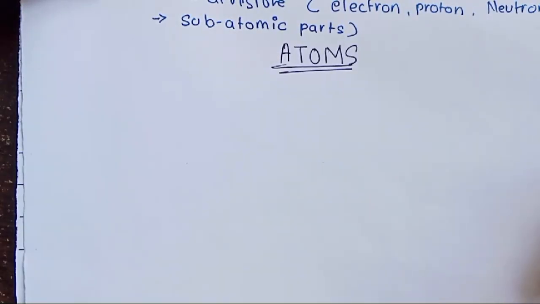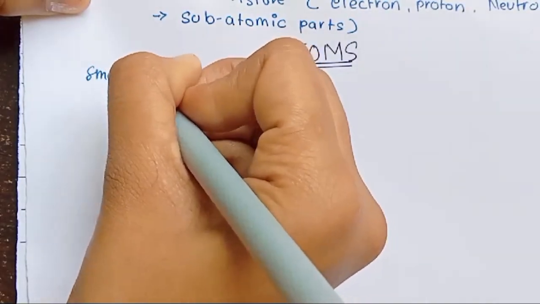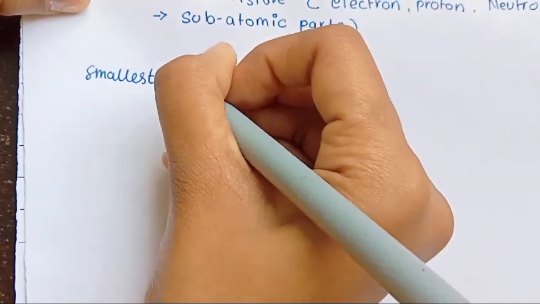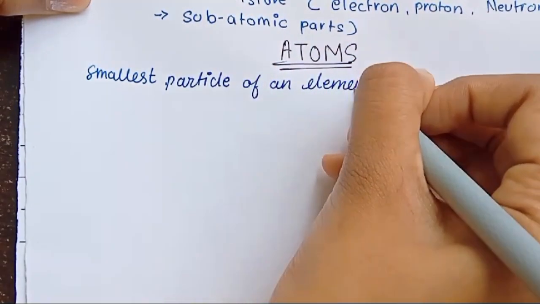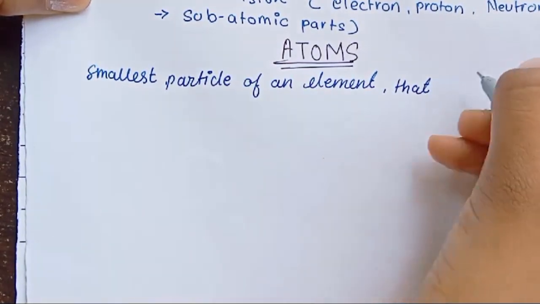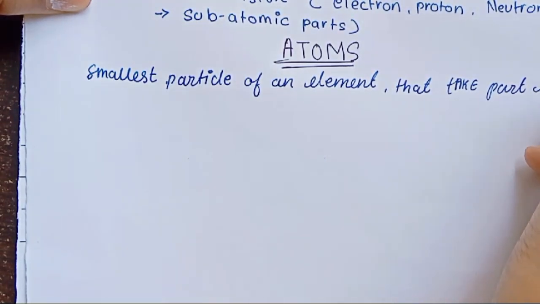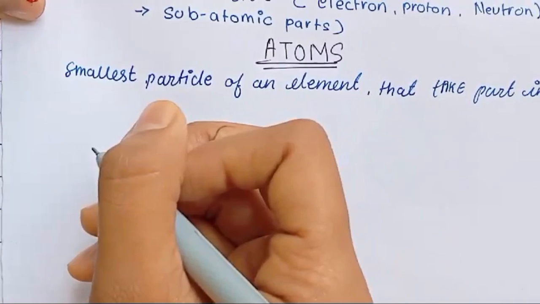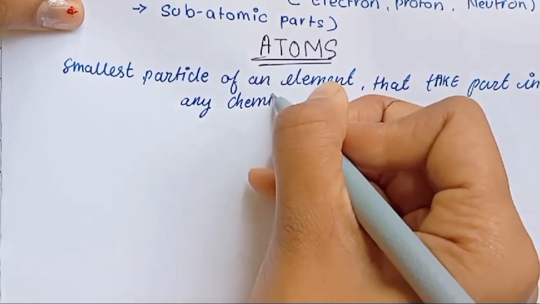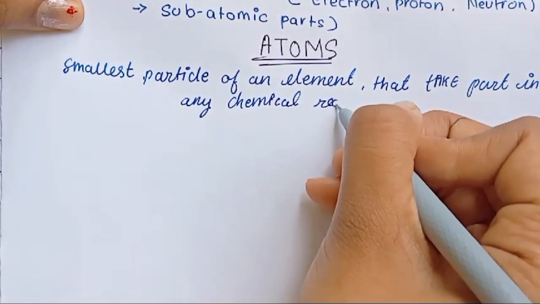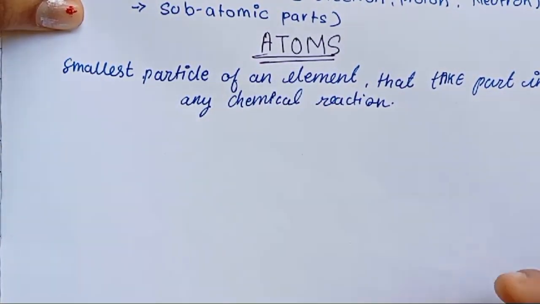Now the topic: atoms. We know that the smallest particle of an element that takes part in any chemical reaction is atom. Atom is the smallest particle of an element that takes part in any chemical reaction.